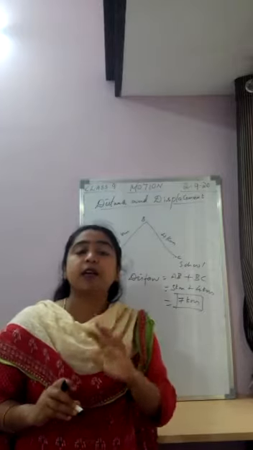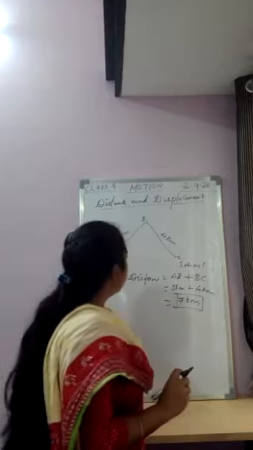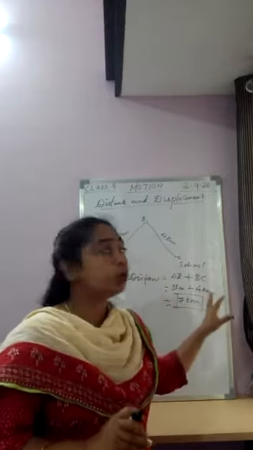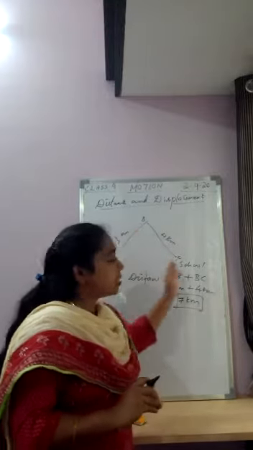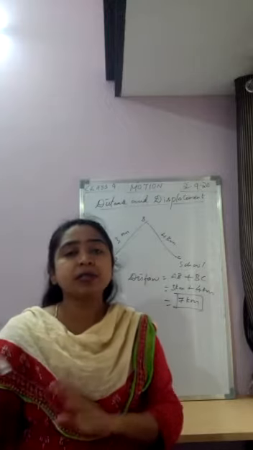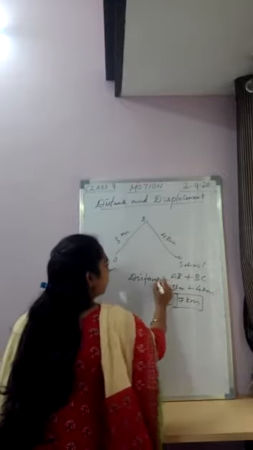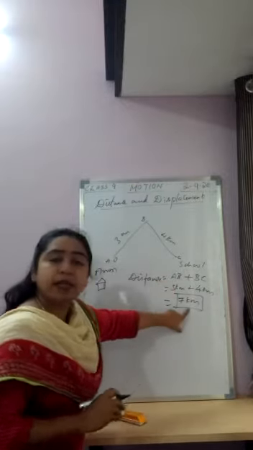First he moves from A to B, later from B to C, covering 7 kilometers, and finally he reaches his destination. So the total distance travelled by Arun is 7 kilometers.